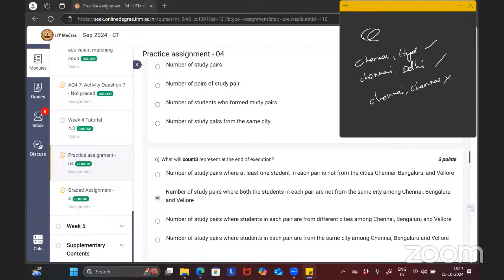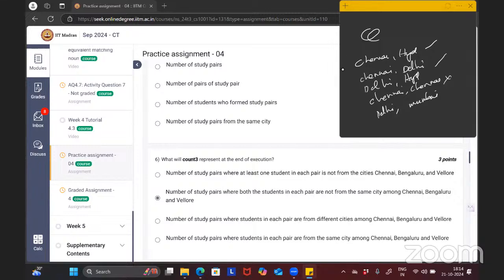There can be, like in option B, Delhi, Hyderabad also. That is also true. Delhi, Mumbai. That's also allowed. Option B, but not option A. Now you understood option A, no?